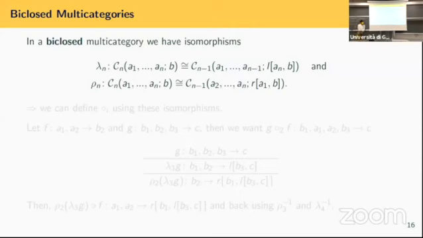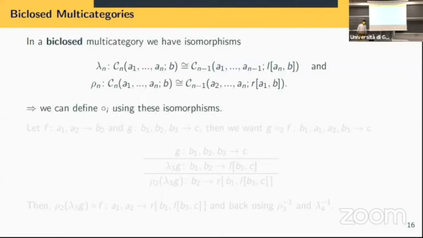So when I was talking about closedness, I was actually talking about left closedness, which is the isomorphism at the top. So when you have a norm that goes and the other object goes on the right. So you take the last one and it goes on the right. Instead, right closedness does the opposite, like takes the first one and puts it on the other side. So bi-closed is when you've got both.